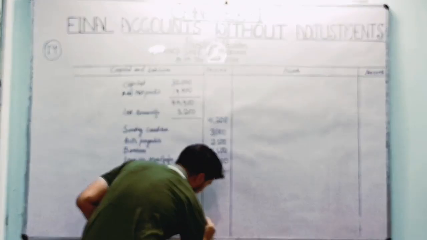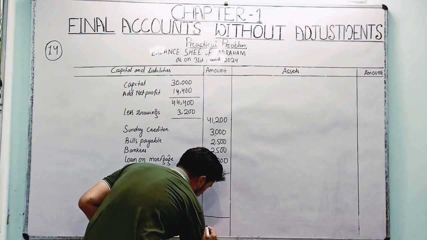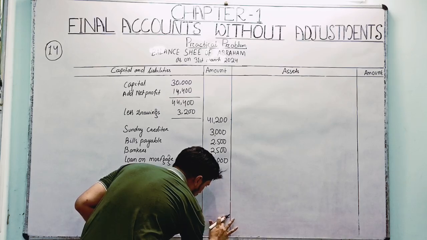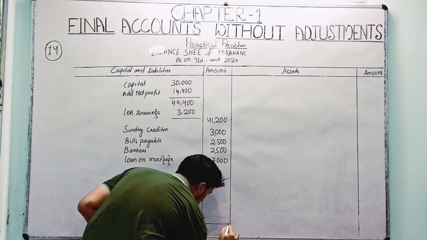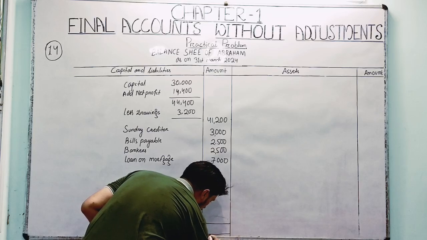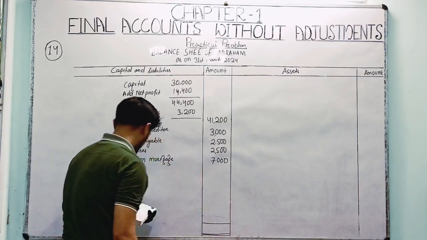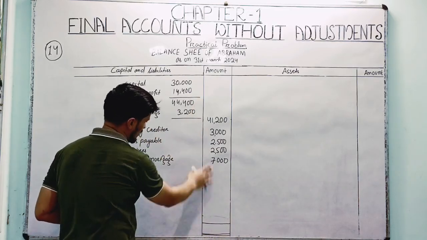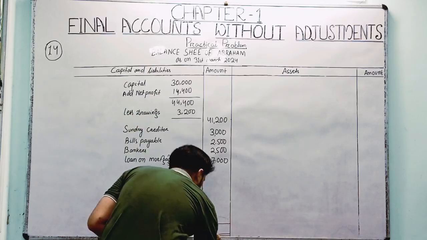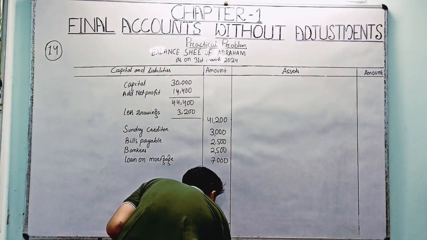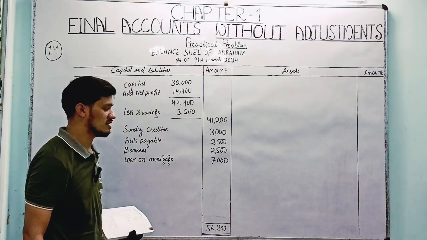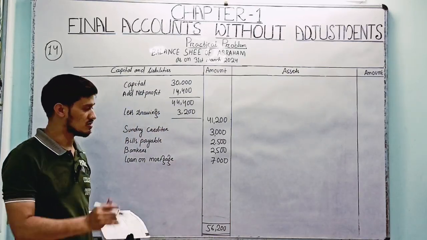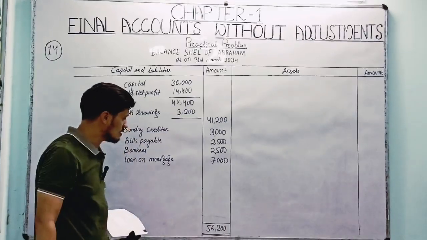Then you have to tally the whole amount. If you add the whole amount, you will get the answer 56,200, right? We have calculated it earlier, so we should not waste our time.